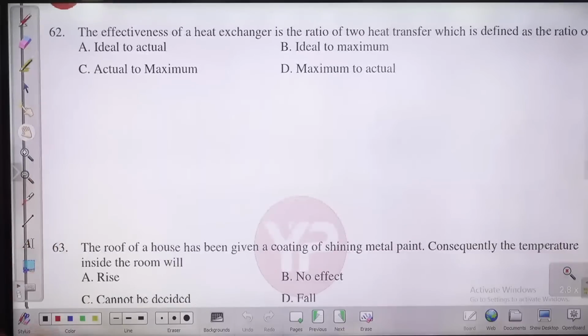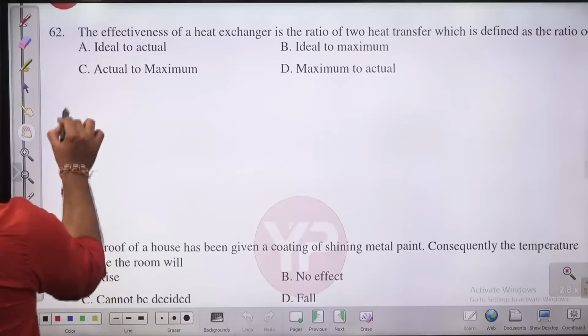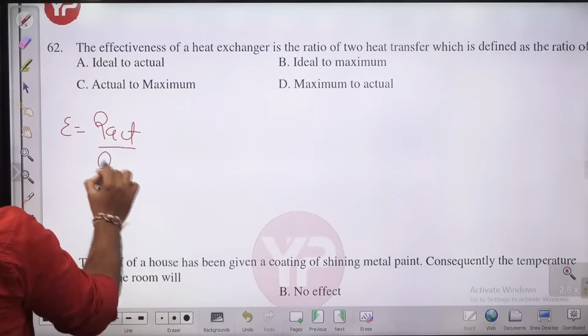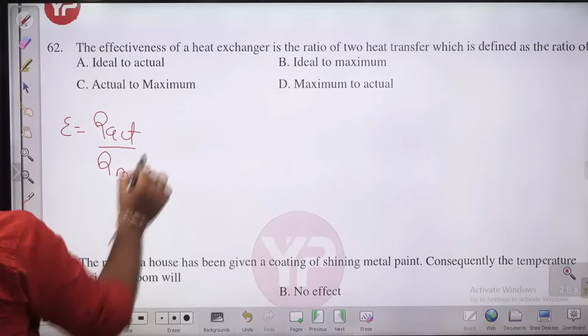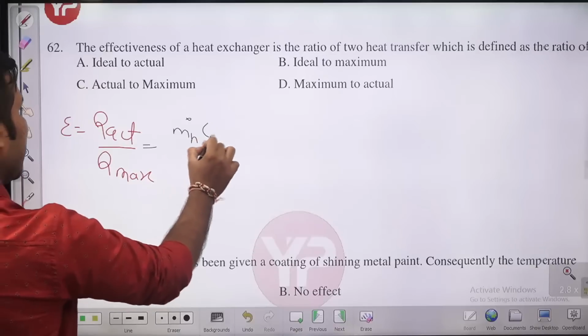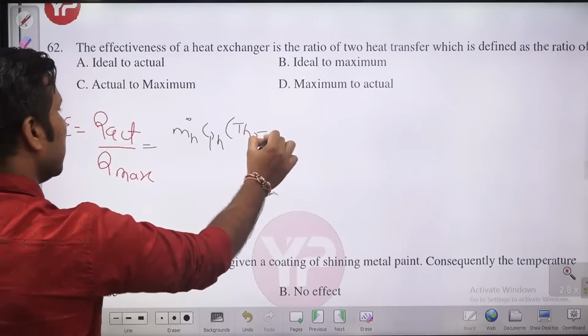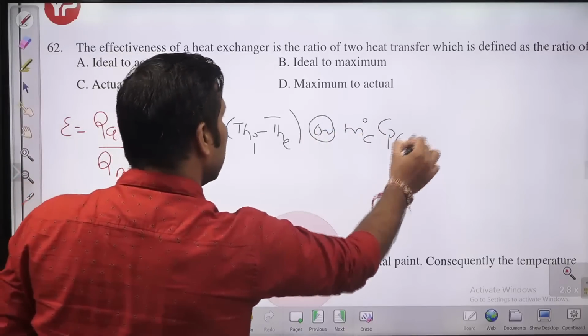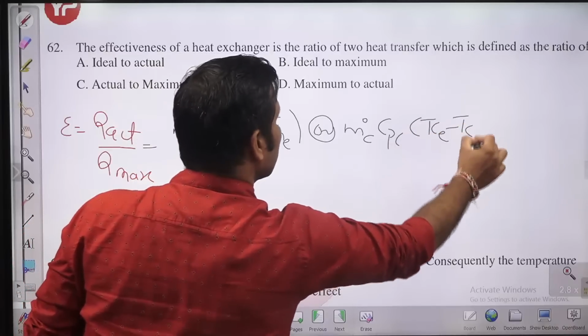The effectiveness of a heat exchanger is the ratio of the two heat transfers, defined as the ratio of what? What is the effectiveness of a heat exchanger, guys? This is the ratio of the actual heat transfer to the maximum heat transfer. So effectiveness is nothing but Q actual to Q maximum, and this Q actual is nothing but m dot h Cph into Thi minus Tho, or you can write it as m dot c Cpc into Tco minus Tci. So this is Q actual.